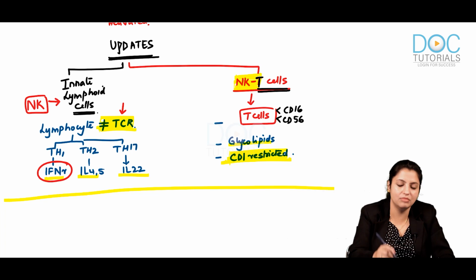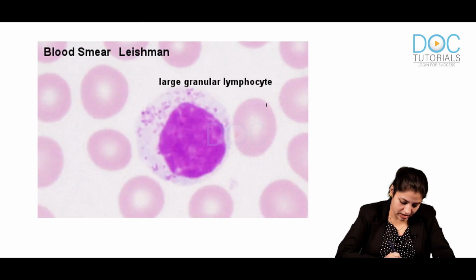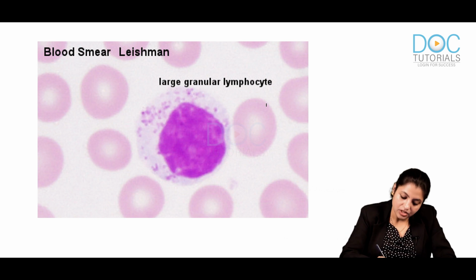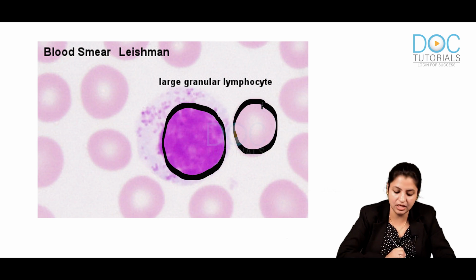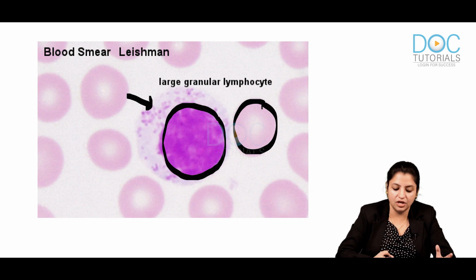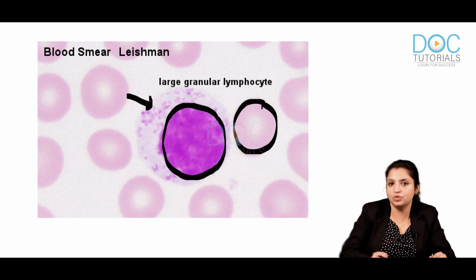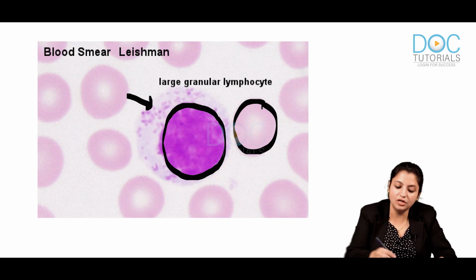Now let's see one image which I am going to show you. You need to identify these cells. Look at these cells now. Can you see? The nucleus is a little larger than the size of a small RBC and it has a lot of granules in it. So a little larger with granules. This is a large granular lymphocyte. NK cells belong to this group of cells. So these are NK cells which belong to large granular lymphocytes.